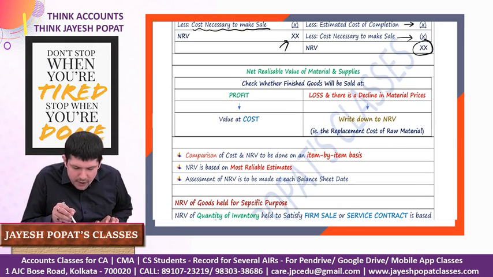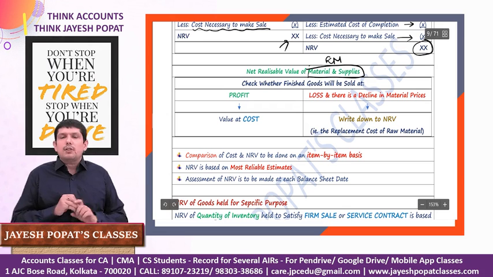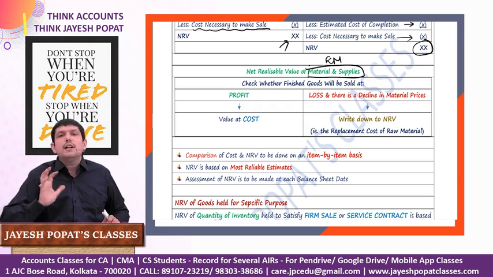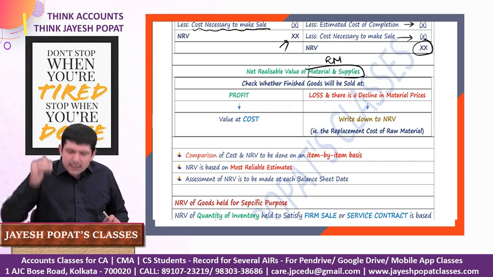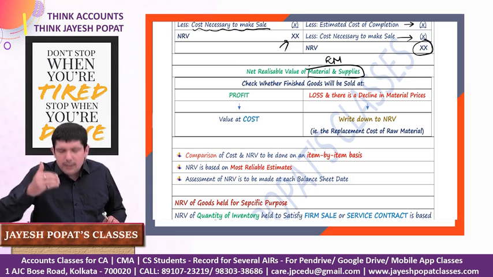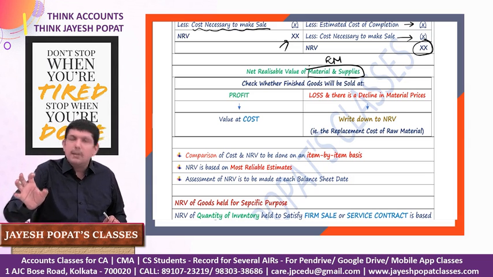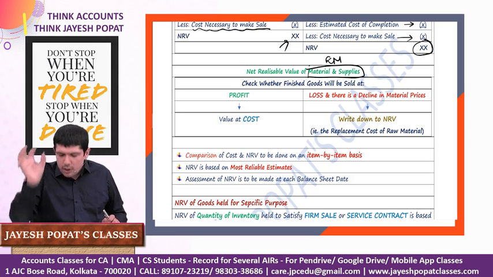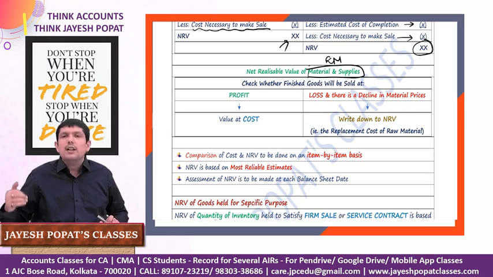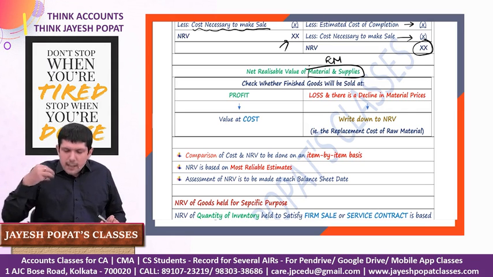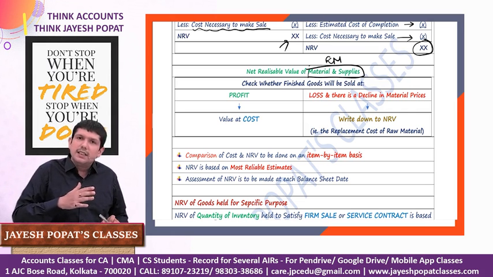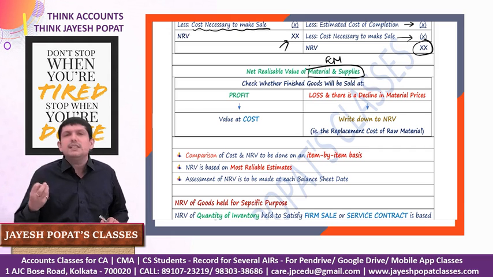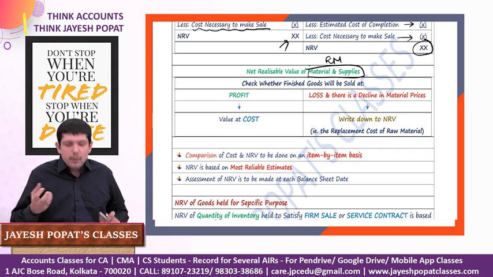Now we'll talk about net realizable value of materials and supplies. So basically we are talking about raw material. Again the same question: raw material will be used in making finished goods, and we are not going to sell the raw material as such in the market. Why do we need to calculate the NRV? The answer remains the same, because you will convert the raw material into finished goods and those finished goods will be sold in the market. If after converting, the NRV of the finished goods is lower than cost, then there's a probable loss which you will incur. There might even be a scenario where you don't make the finished goods and instead sell the raw material as such to minimize your losses. So for various reasons it is important to calculate the NRV of raw material as well.